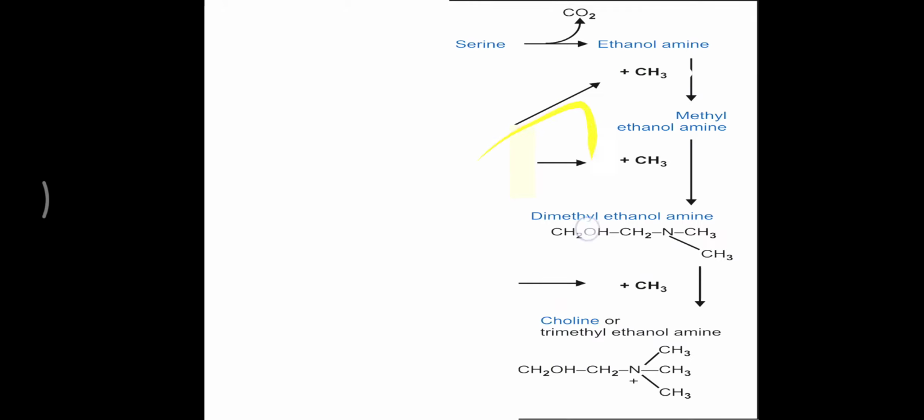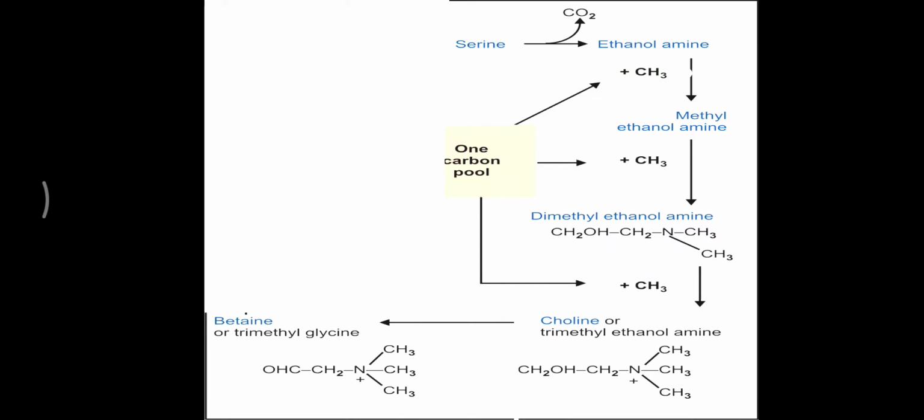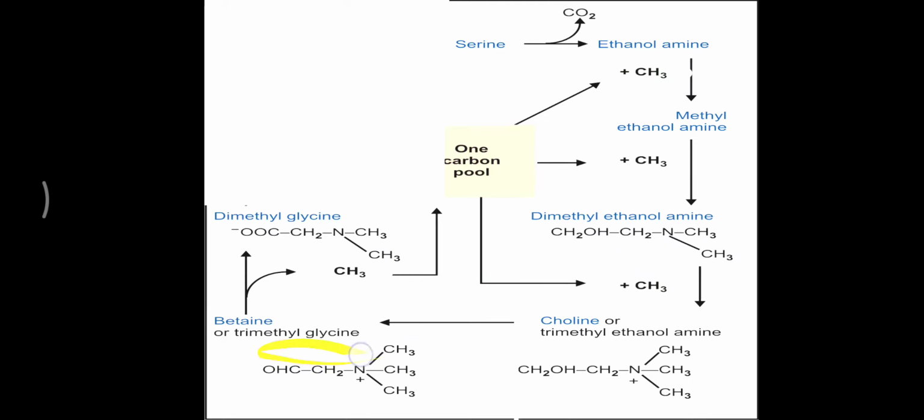Now, just as methyl groups were added, they can also be removed. You can look at the structure: 3 methyl groups are present, and they will be removed and can be utilized for the formation of trimethylglycine. First, trimethyl ethanolamine will be converted into trimethylglycine. That is an interconversion; the 3 methyl groups are still present. Then the methyl groups will be removed, converting it to dimethylglycine and methylglycine. Trimethylglycine is called betaine, while sarcosine is methylglycine.